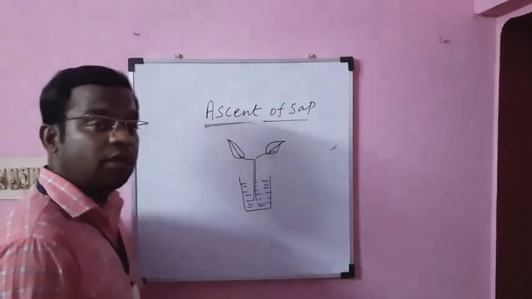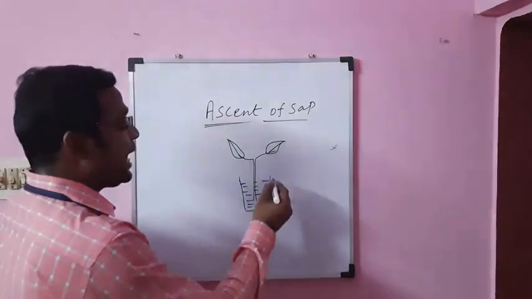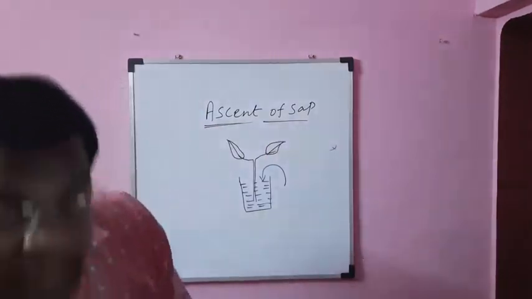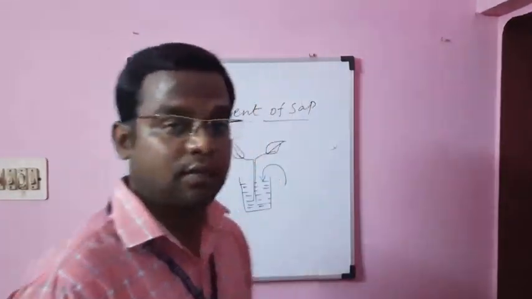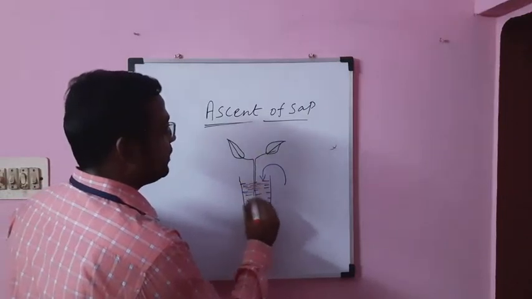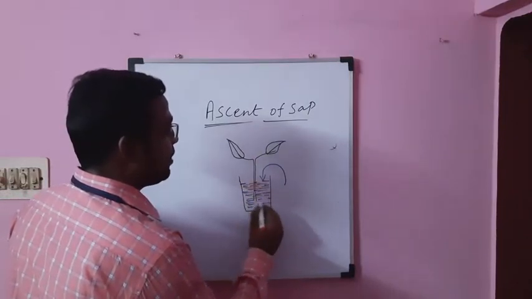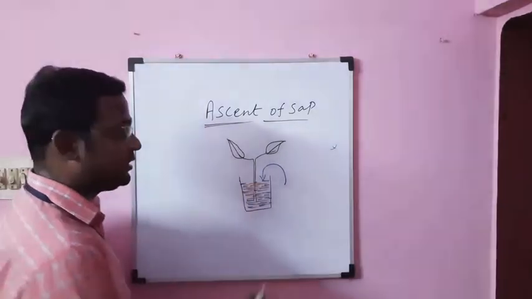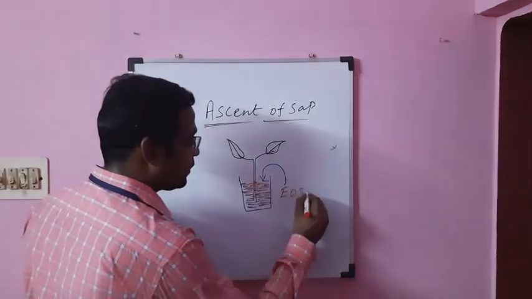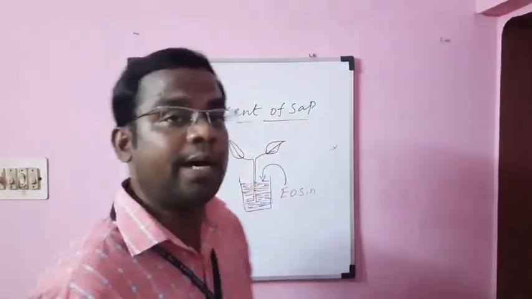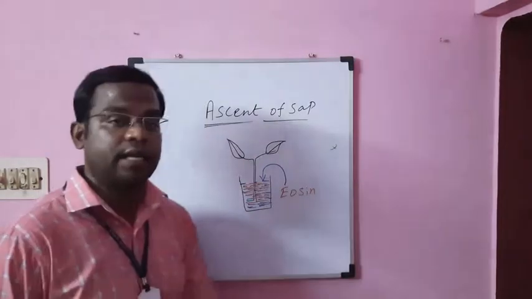Then the water will be added with eosin stain. Eosin stains are red in color, which is why I am drawing with the red marker. So the water is added with the eosin dye, or eosin solution, and the water turns red in color.